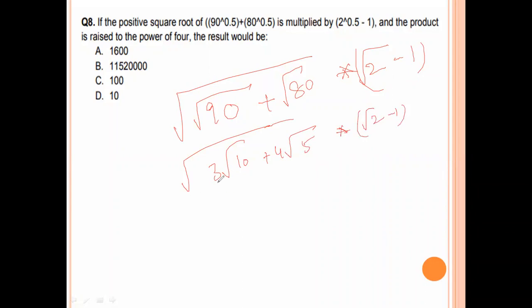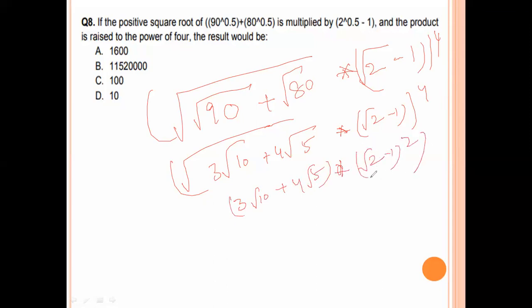Now first square root, multiplied, and product is raised to the power of 4. We also take whole power 4. We'll take one whole square, that square gets cancelled. So 3 root 10 plus 4 root 5 into root 2 minus 1 whole square.